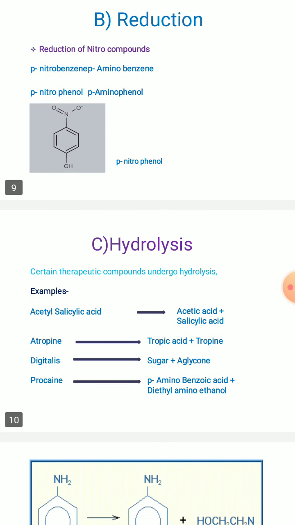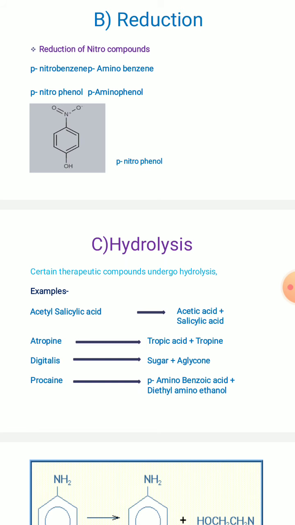So coming to the next process, that is the hydrolysis process in phase 1 reactions. Certain therapeutic compounds can also undergo hydrolysis, for example acetyl salicylic acid. Acetyl salicylic acid undergoes hydrolysis to form acetic acid and salicylic acid after the addition of a water molecule.